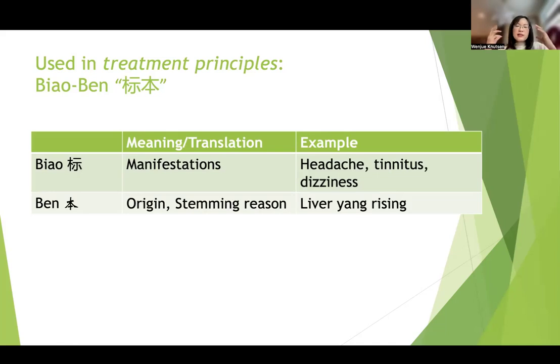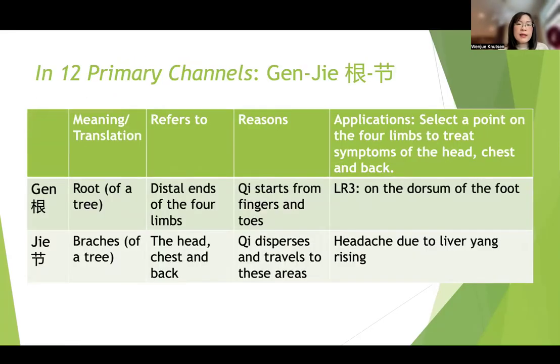So you basically imagine a picture in your head to help you remember, especially for those things that do not make sense, right? You don't know Chinese language. How are you supposed to remember Biao from Ben? So that's how I would recommend you to do that. So this is Biao Ben. The next slide is Gen-Jie.